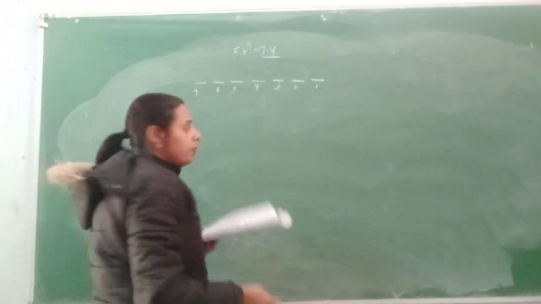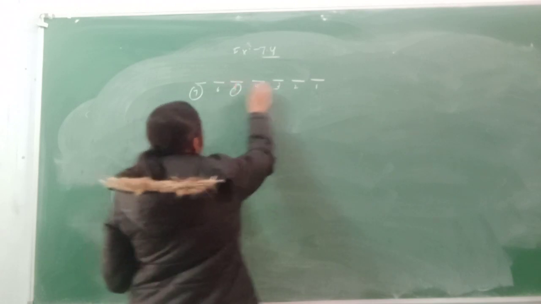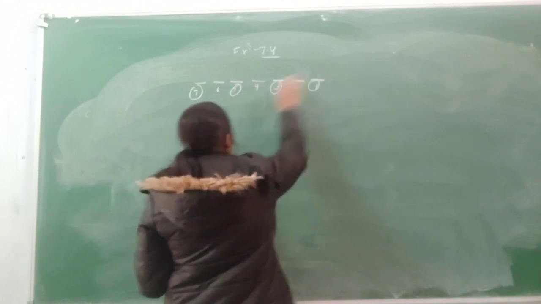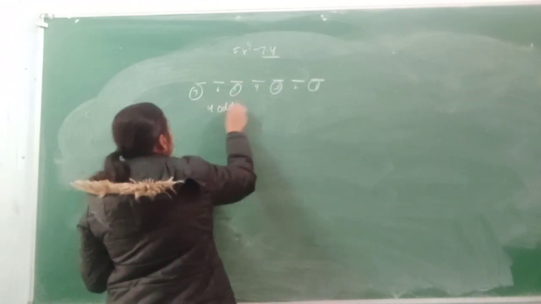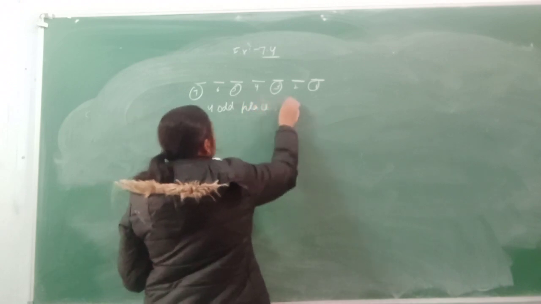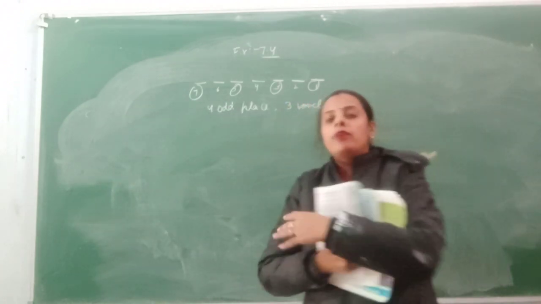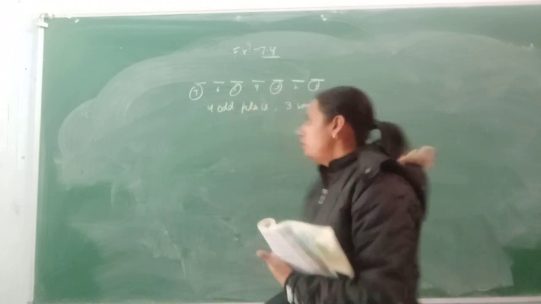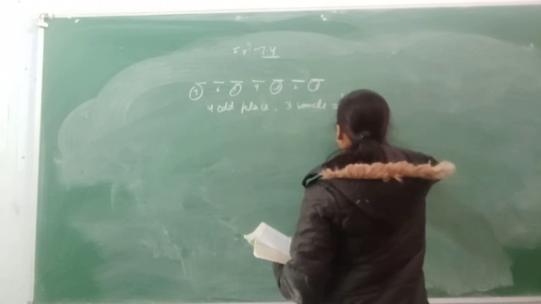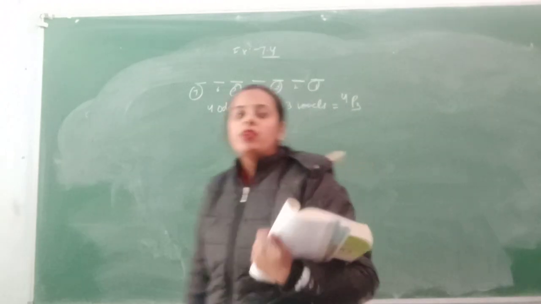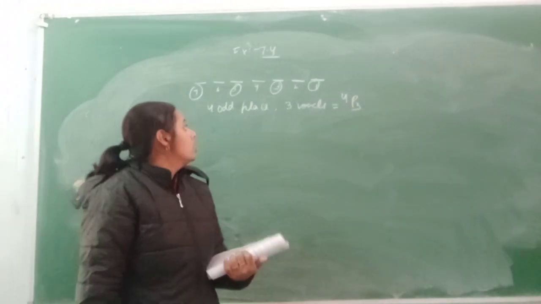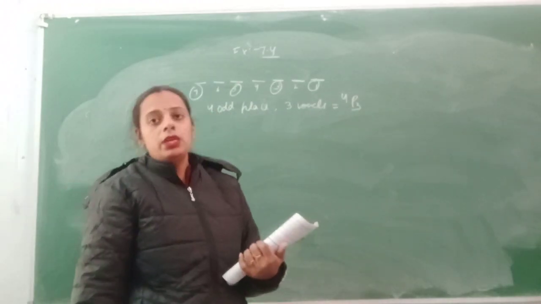How many odd places are there? 1, 2, 3, 4. 4 odd places, and you have to arrange 3 vowels. So you have to arrange the 3 vowels in the 4 odd places. So their arrangement will be 4P3. The number of ways of arranging 3 vowels in the 4 odd places is 4P3.